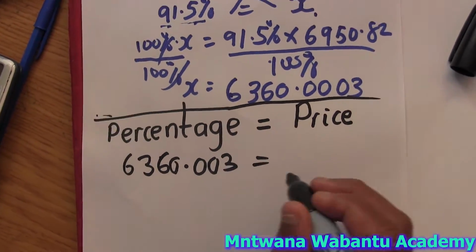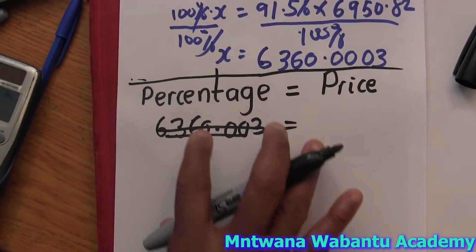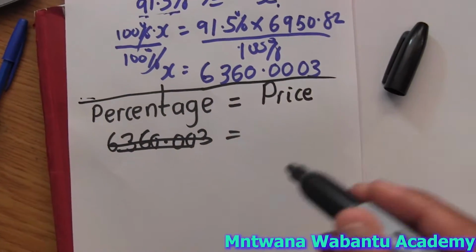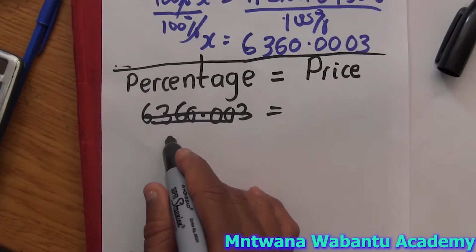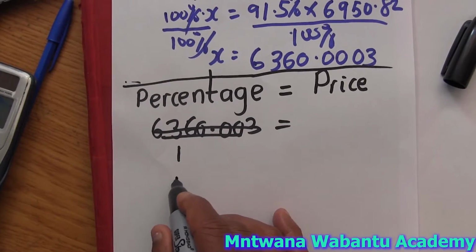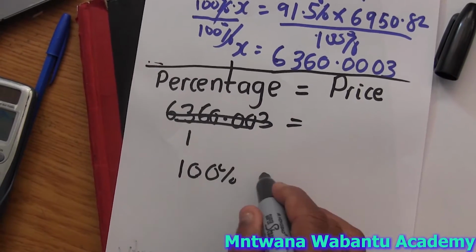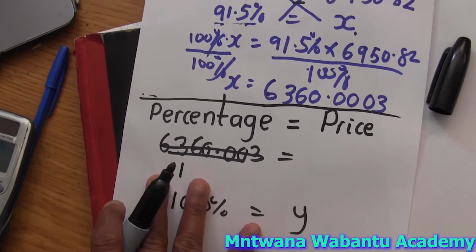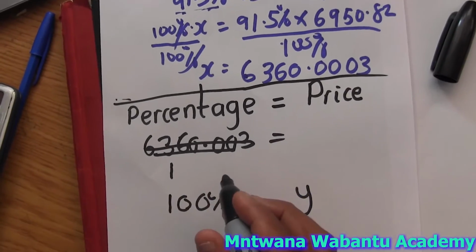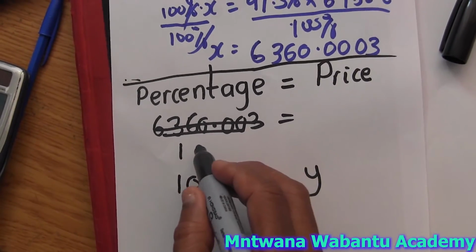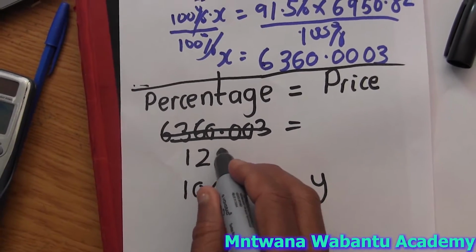63,000. But my apologies, for percent, what is percent? They say they made a profit of 20%. So if the original price is what we're looking for, because they say find the original, we don't know it. Let's call it Y. The percent, they say they made a profit of 20%, means this is going to be 120%.